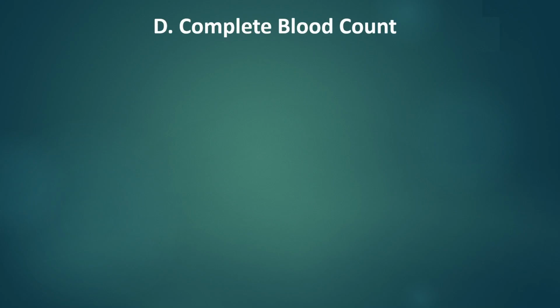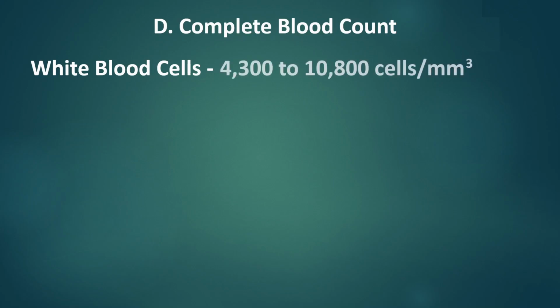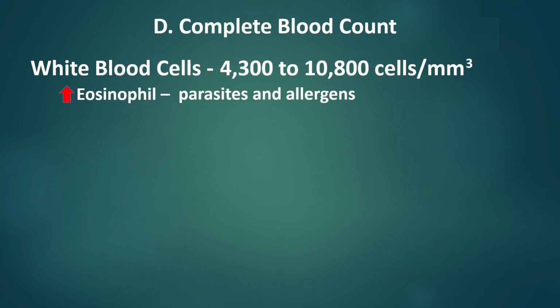Complete blood count can also be done as a procedure for patients with giardiasis. White blood cells, normal value ranges from 4,300 to 10,800 cells per cubic millimeter. An increase in eosinophils indicates parasites and allergens invasion that can happen in patients with giardiasis. However, it will not identify the causative agent, which makes this our less priority answer.